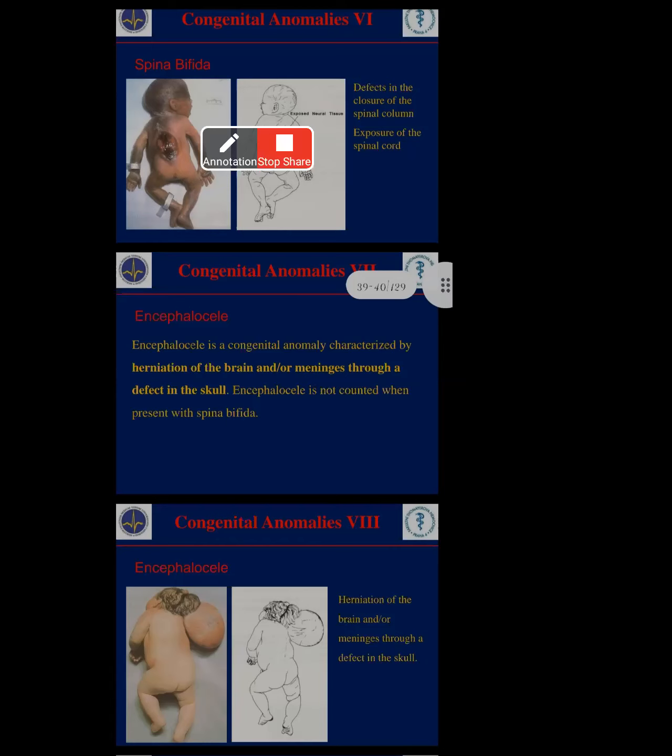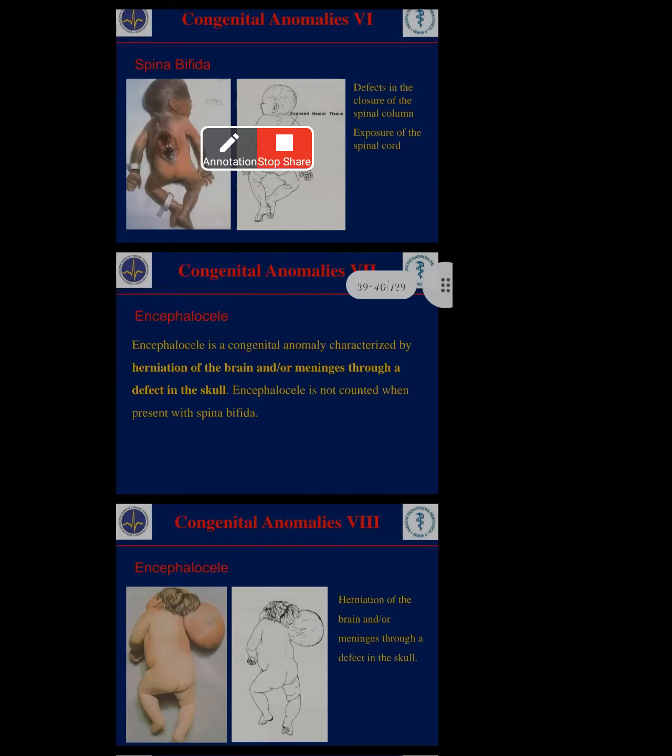See, encephalocele is a congenital anomaly characterized by herniation of the brain and meninges through a defect in the skull. The brain protrudes, some dislocation of the place, and the meninges are also dislocated through the defect in the skull. Meninges is the covering attached to the spinal cord in the neck area. The meninges, skull and brain, three parts are dislocated. That's why you see the backside of the head like a balloon shape. That is called encephalocele.